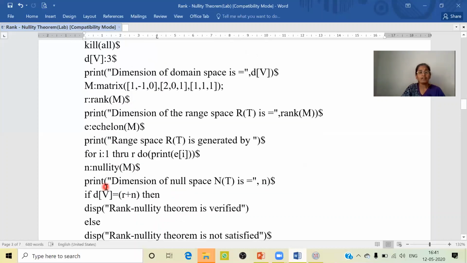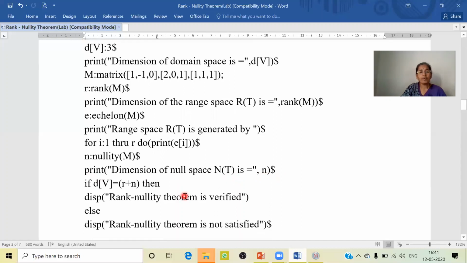Next, let us find what is nullity. N colon nullity of M. This command nullity returns the dimension of the null space of M. Nullity is the command to find the dimension of the null space. So let us give the print command over here within the double quotes: Dimension of the null space N of T is equal to N.